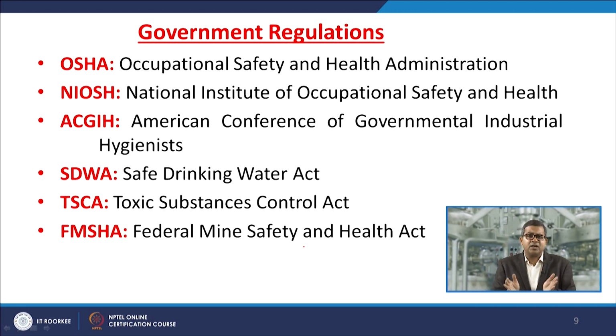These are the governing bodies responsible for designing the various control methods and identifying what is toxic, what is flammable, and what is undesirable for human beings.